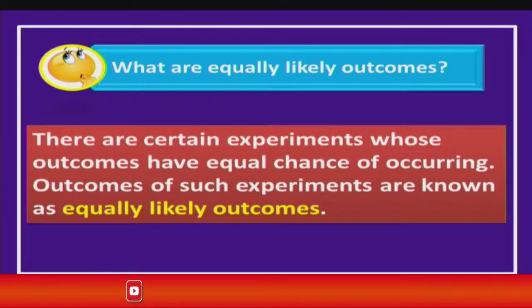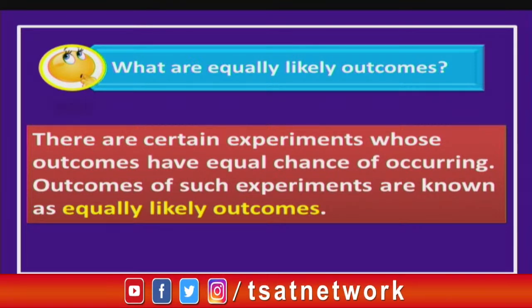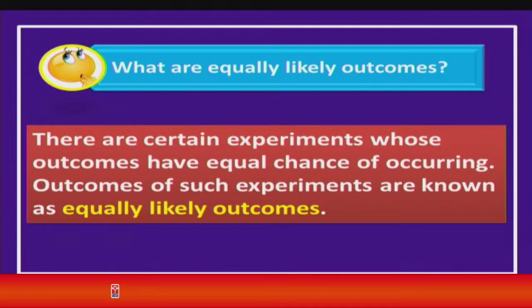So there are certain experiments whose outcomes have equal chances of occurring, and outcomes of such experiments are known as equally likely outcomes. Just now we have seen, like tossing a coin, the chance of getting head is the same and tail is the same. So they are equally likely outcomes children.